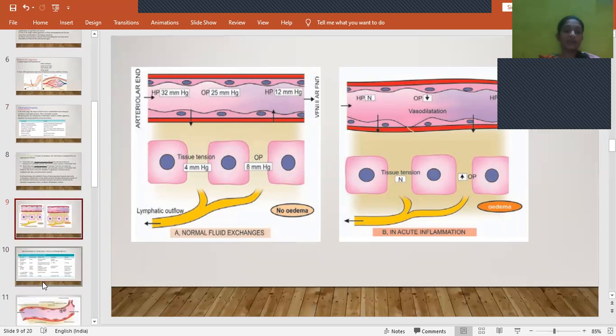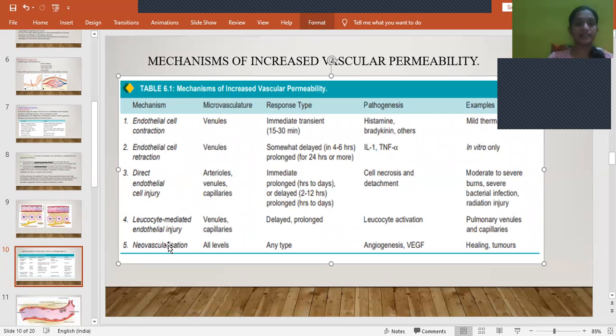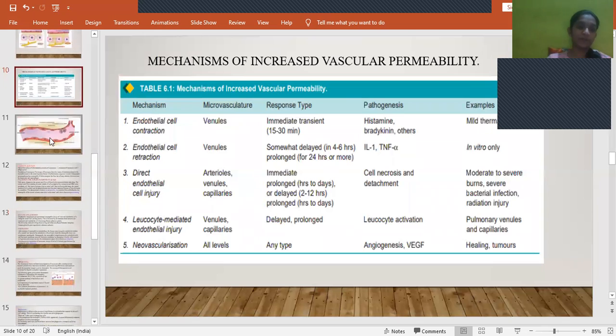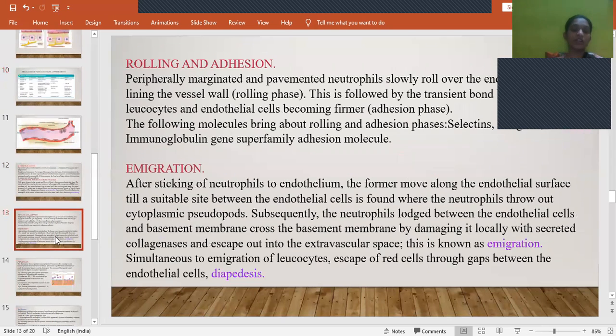In this there will be involvement of 5 mechanisms. First is endothelial cell contraction, and the other is retraction, and the other is direct endothelial cell injury, and the other is leukocyte mediated cell injury, and the other is neovascularization. So these are the mechanisms of increased vascular permeability. And then the cellular changes, which are of 2 types: exudation of leukocytes and phagocytosis.